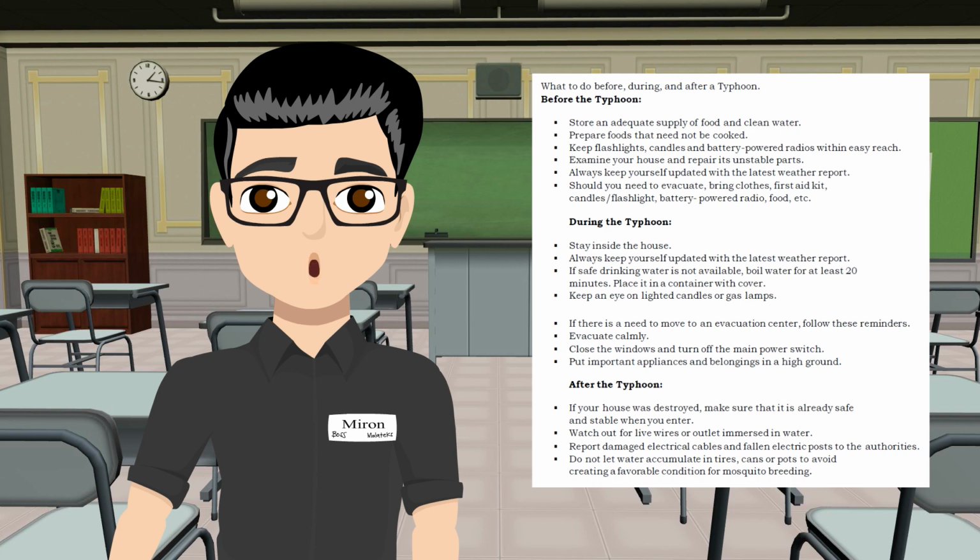During the typhoon, stay inside the house. Always keep yourself updated with the latest weather report. If safe drinking water is not available, boil water for at least 20 minutes. Place it in a container with a cover. Keep an eye on lighted candles or gas lamps. If there is a need to move to an evacuation center, follow these reminders. Evacuate calmly. Close the windows. Turn off the main power switch. Put important appliances and belongings on high ground.